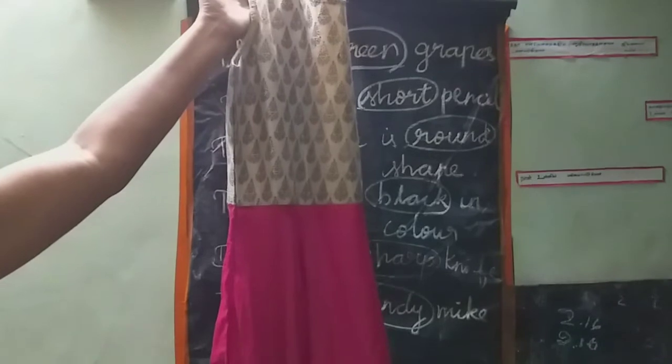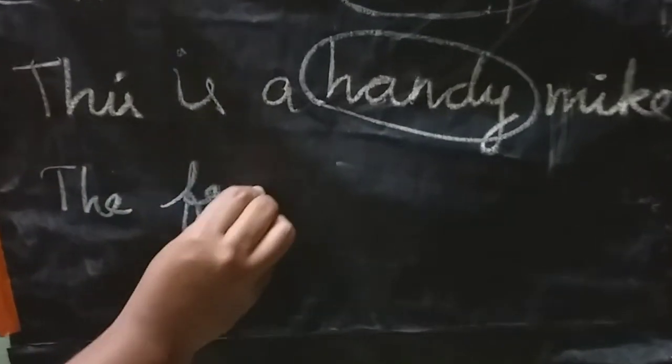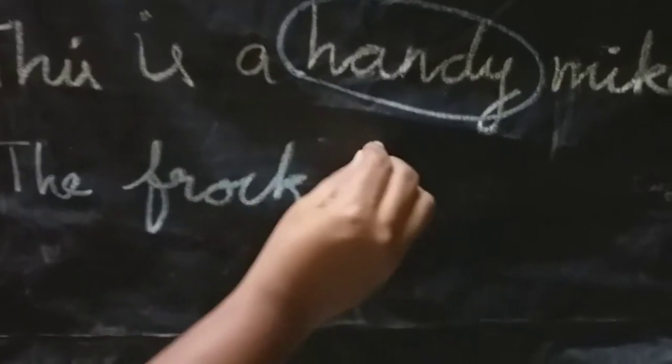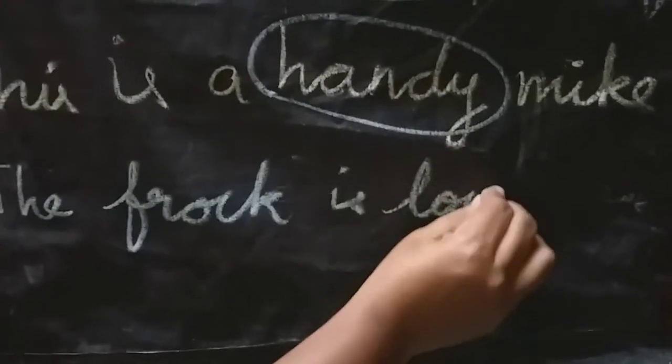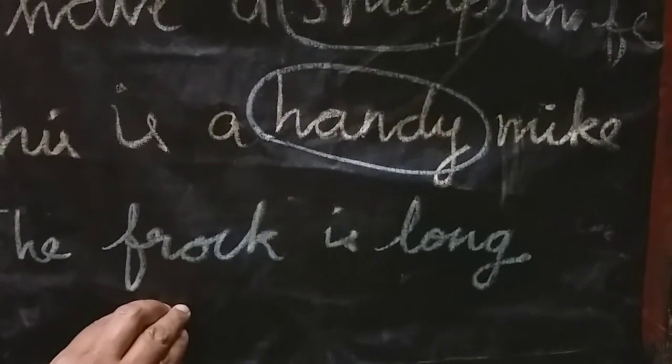All of you listen here. And this is a frog. And this frog is a long frog, isn't it? This frog is a long frog. And write, the frog is long. And here the word long is describing the noun.